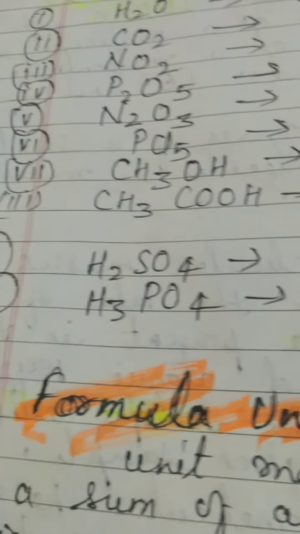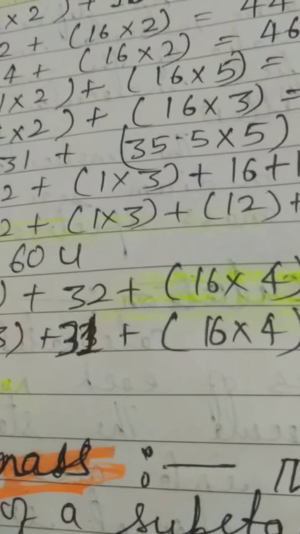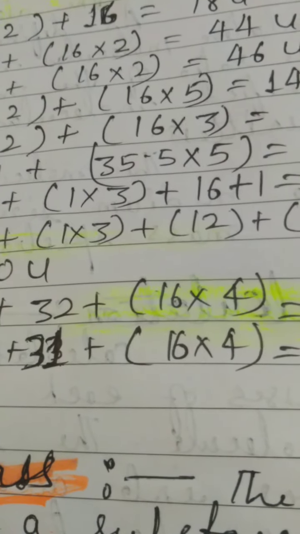And here I am taking PCl5, which is phosphorus pentachloride, and here you will see again I am giving you a concept of the isotopic mass.